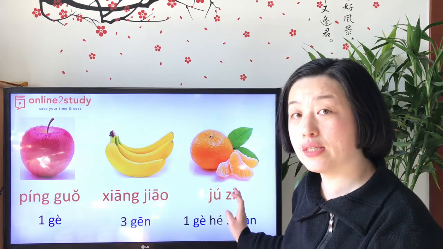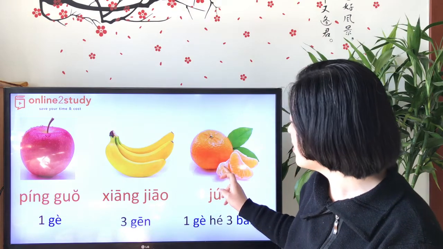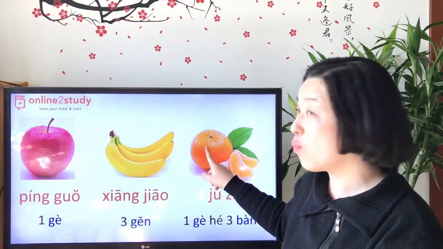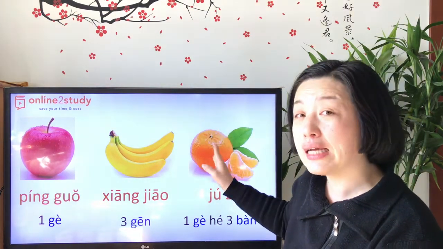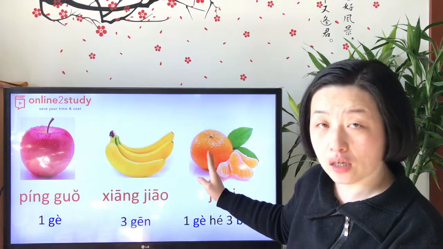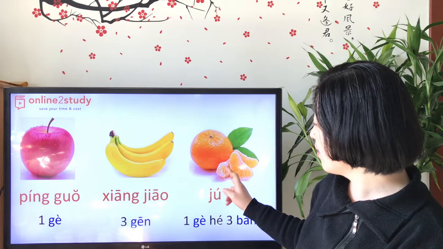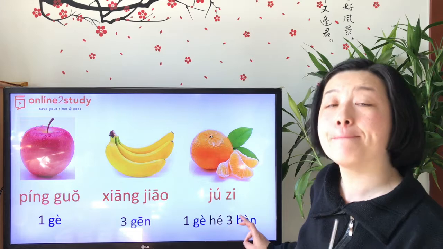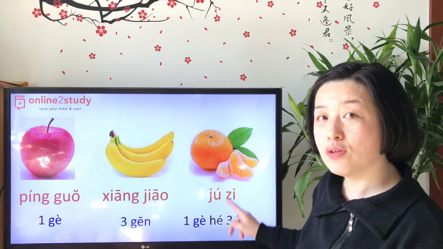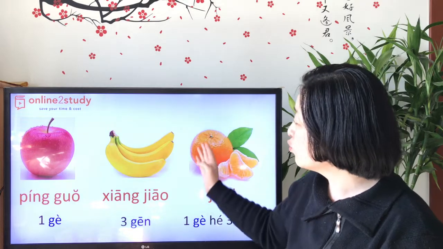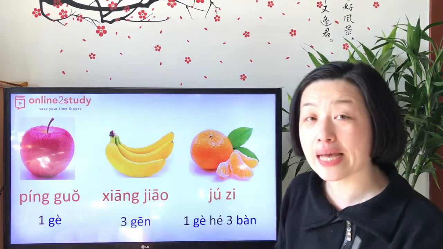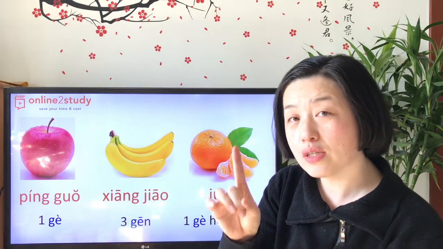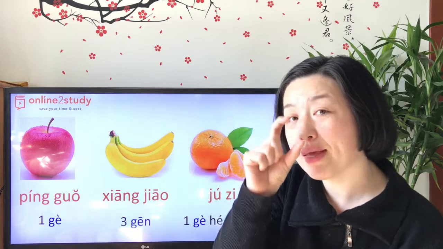Wow, so nice. 橘子, right? So you see, there are a few pieces outside. 1, 2, 3. Yes, it's a big one, a whole one. The whole one is 一个. The three pieces are 三瓣. 三瓣橘子. Yes, 一个橘子, 三瓣橘子. If you say 一个, they know that it's a whole one. But if you say 一半橘子, 一半橘子 is a half, right?